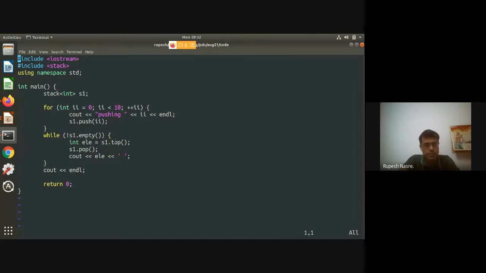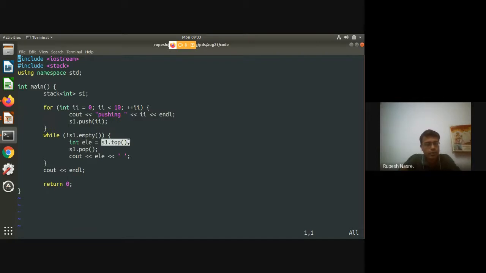This is essentially the peek that we were talking about. You are peeking at the element without removing it. And then there is a pop also supported, using which you can pop the element, and then I'm just going to print it.